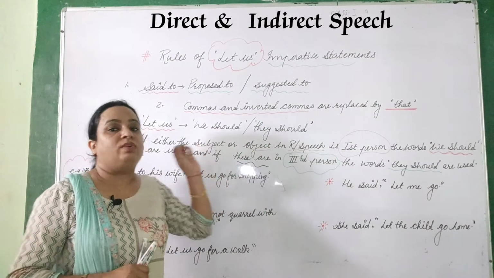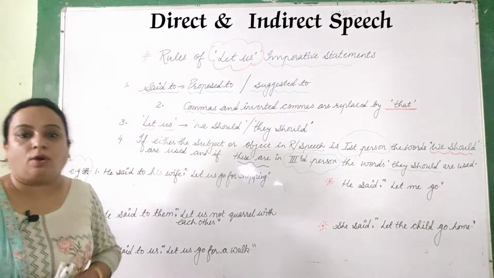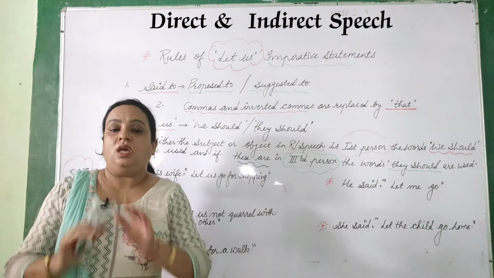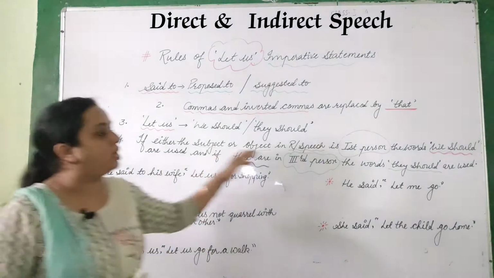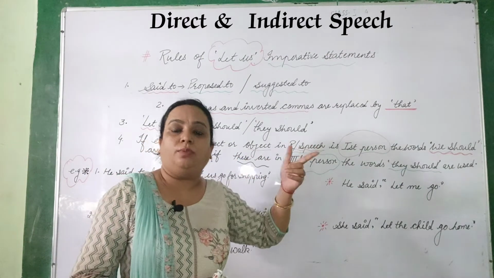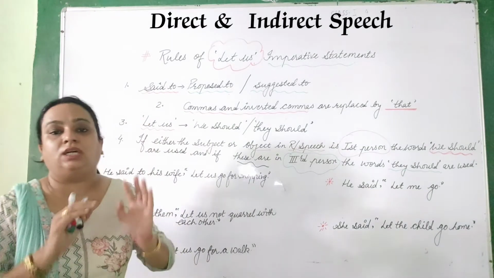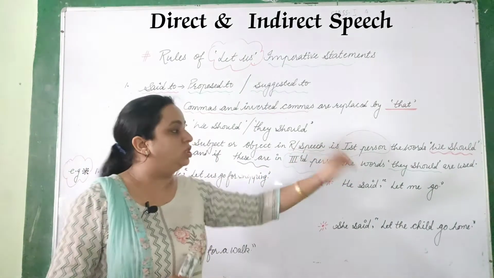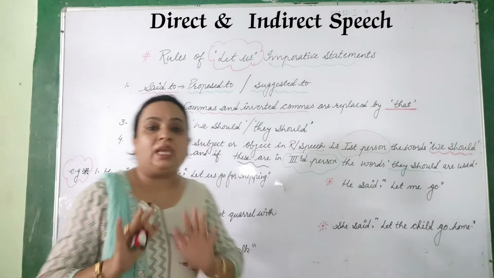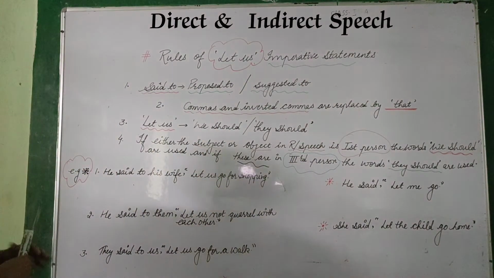When we get the subject or the object in the first person, that is I and we, then we have to use "we should". But if the subject or object is in the third person, that is he, she, it, they, then we have to use "they should". Okay, very important. Now let's practice the sentences.